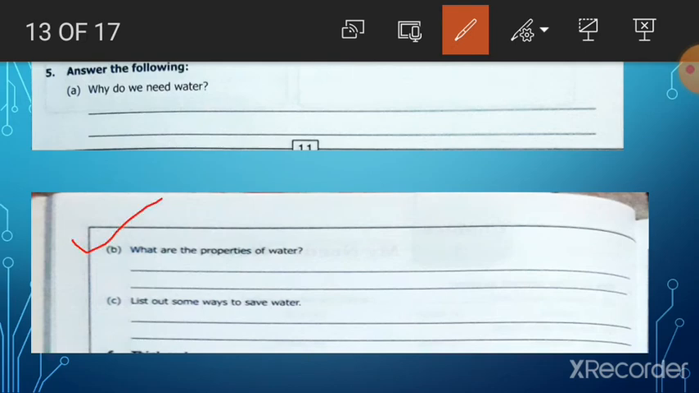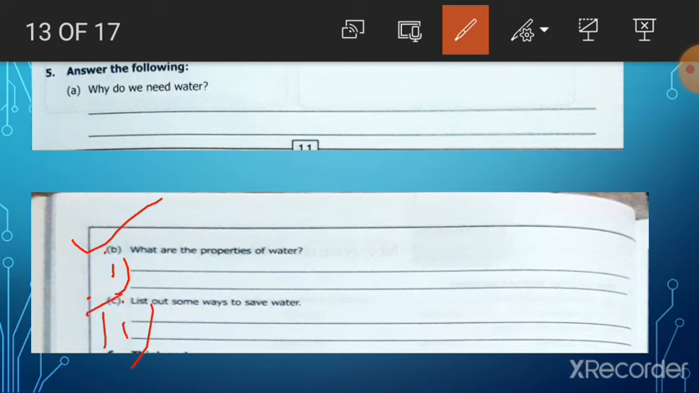I am repeating the answer. What are the properties of water? You can write in this way. Number 1, water doesn't have a fixed shape. Then write number 2, clean water doesn't have any smell, color and taste. In this way, write 2 properties of water.